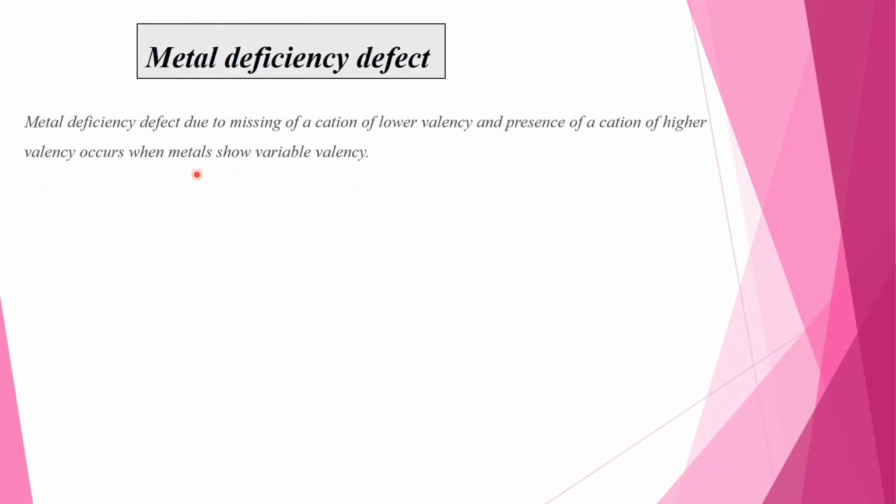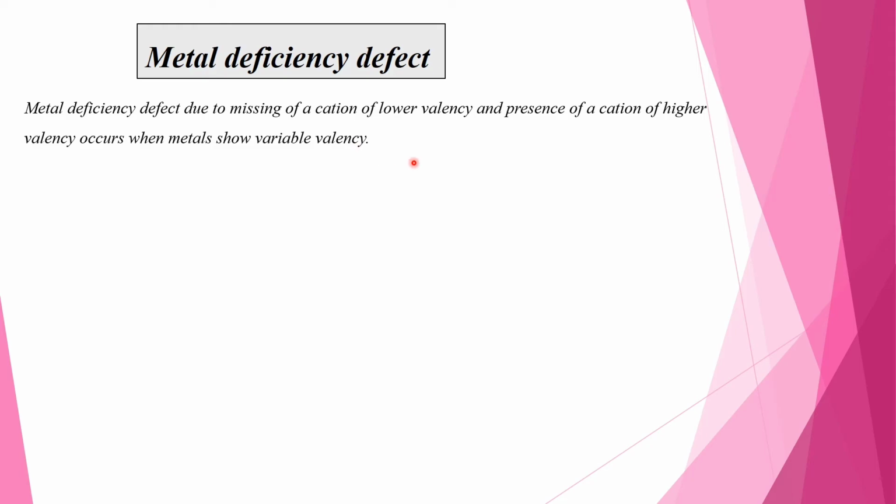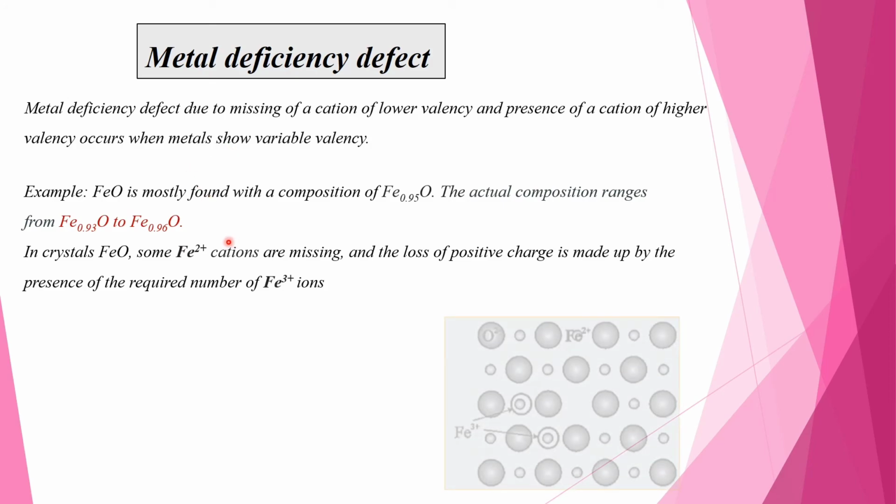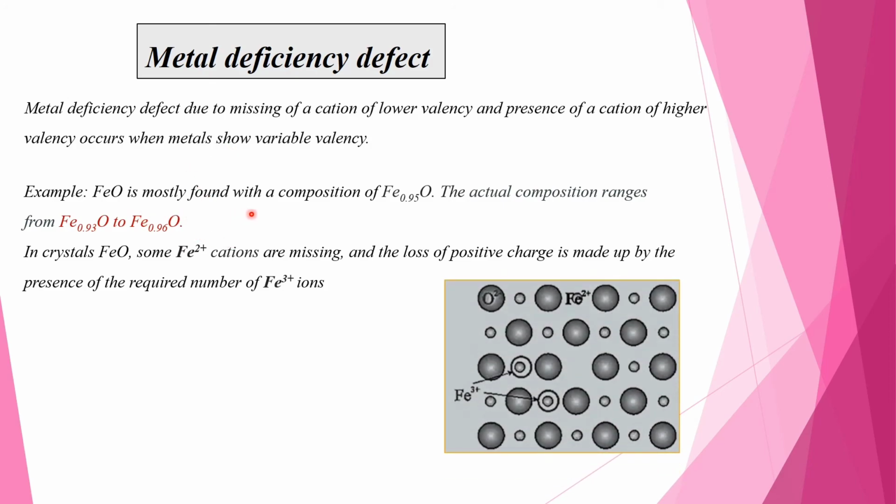And metal deficiency defect. Metal deficiency defect is due to missing of a cation of lower valency and presence of a cation of higher valency. It occurs when the metal shows variable valency. For example, FeO is mostly found with the composition Fe0.95O. The actual composition ranges from Fe0.93O to Fe0.96O.